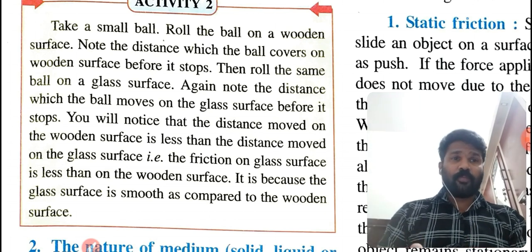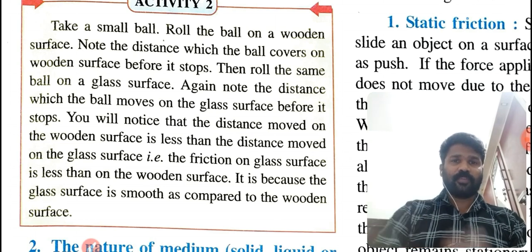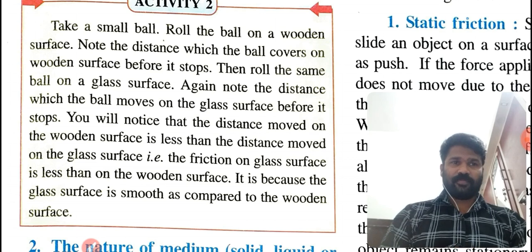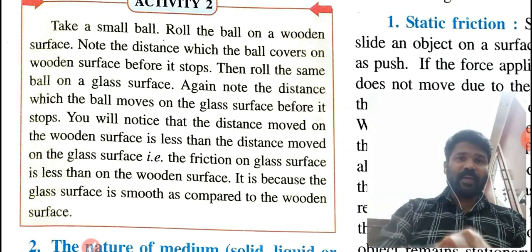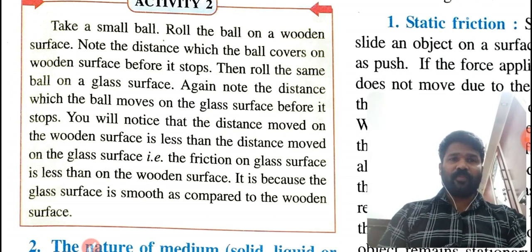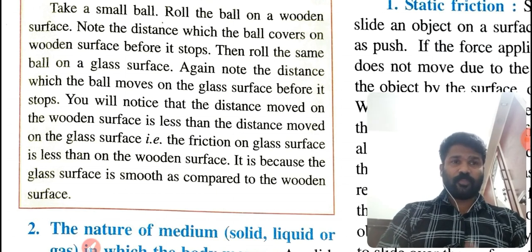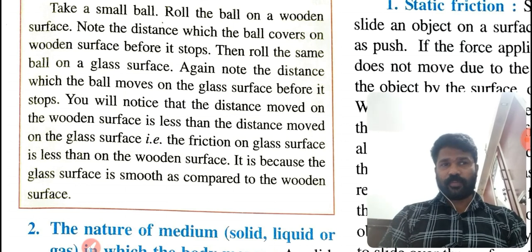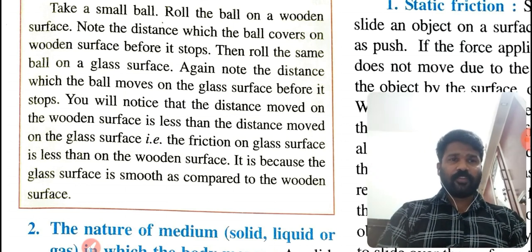The friction on the glass surface is less than that of the wooden surface, because the glass surface is smooth as compared to the wooden surface. So we can conclude that on a smooth surface the friction is less.